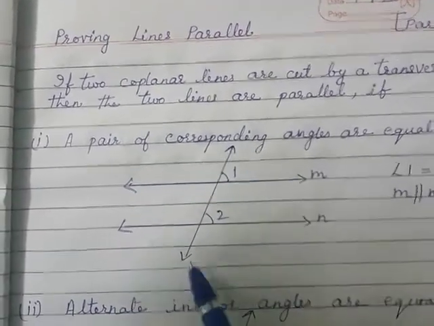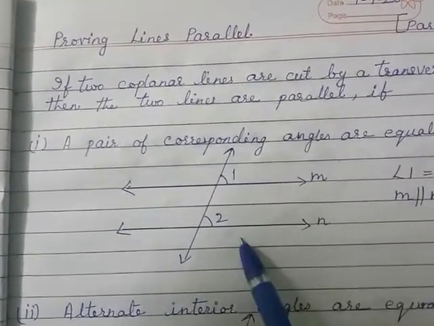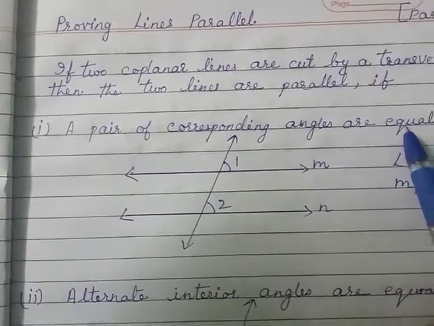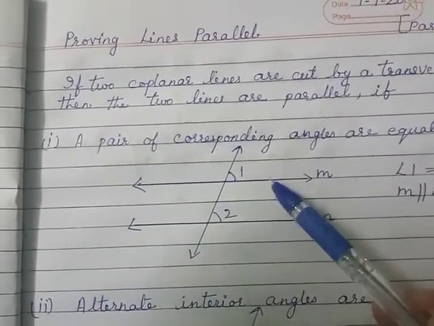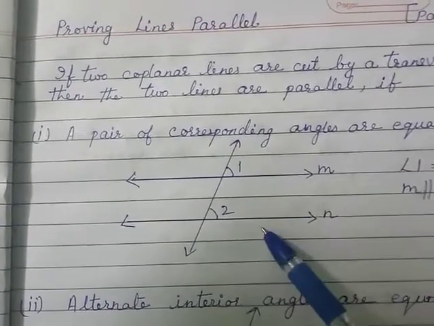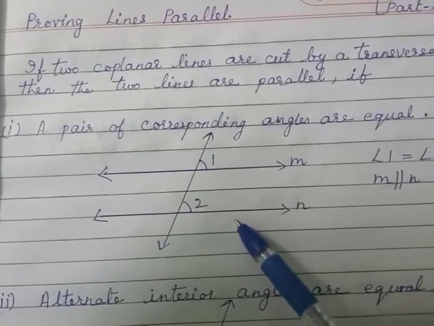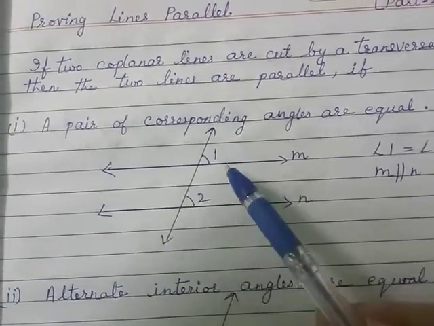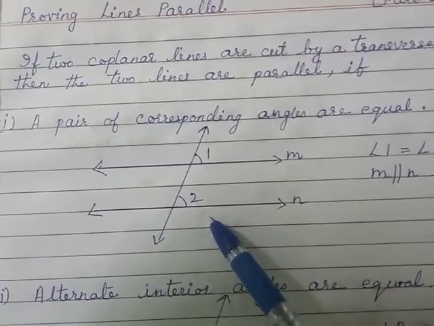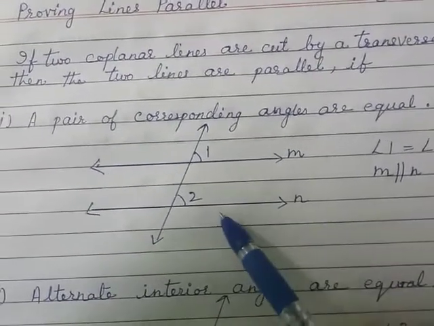As you know, children, there are four pairs of corresponding angles. If any one pair of corresponding angles is equal, then the lines are parallel.